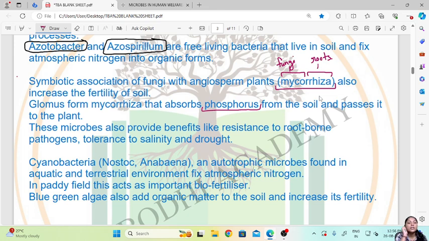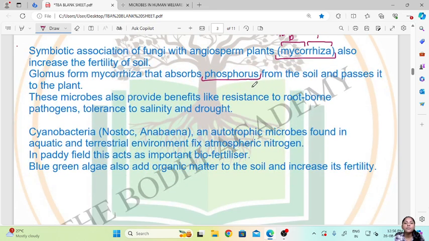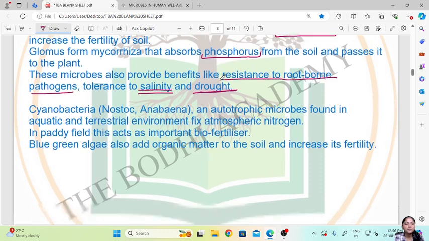Then these microbes also provide benefits like resistance to root-borne pathogens, tolerance to salinity and drought. So these mycorrhizae or the Glomus and all, these microbes can also provide other benefits such as resistance to root-borne diseases or pathogens, and also tolerance to salinity, that is salty soil, and drought conditions, that is dry conditions.